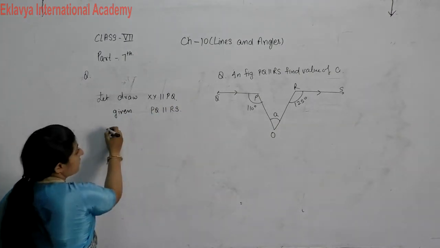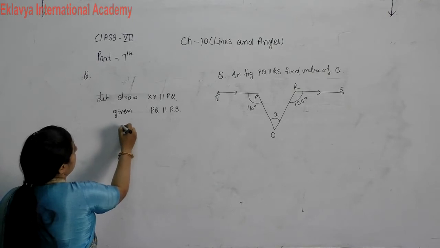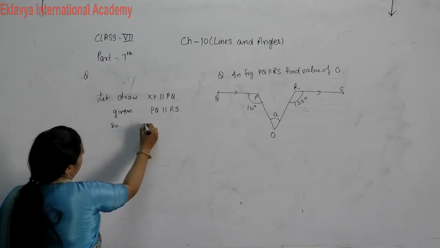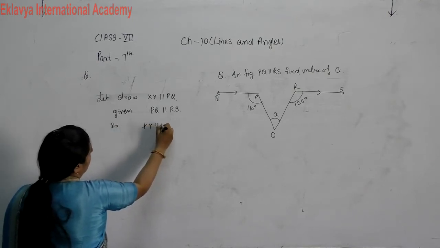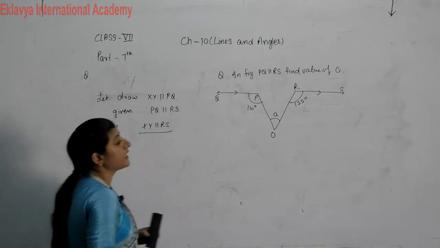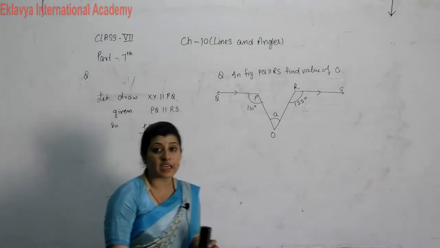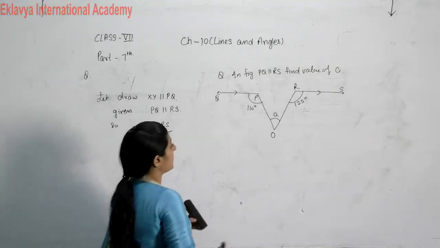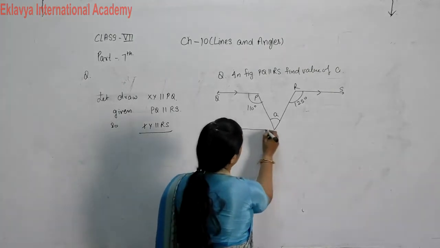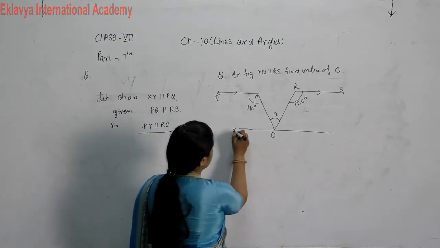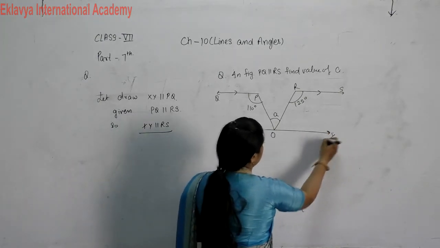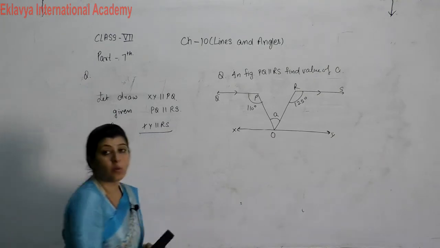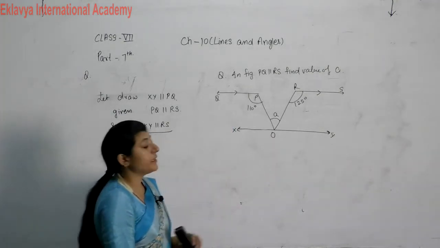Then from these two we can say that XY is parallel to RS also. If a line is parallel to two lines, they are parallel to each other also. So now draw XY passing through point O, parallel to PQ.